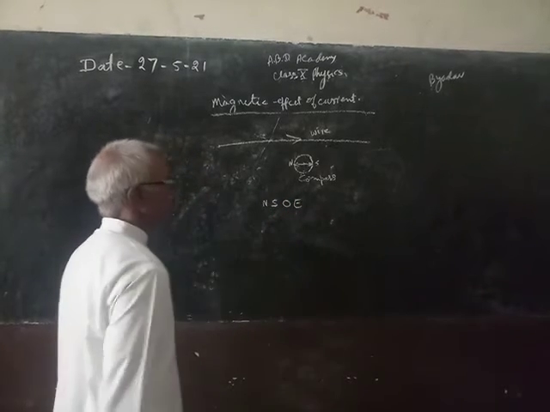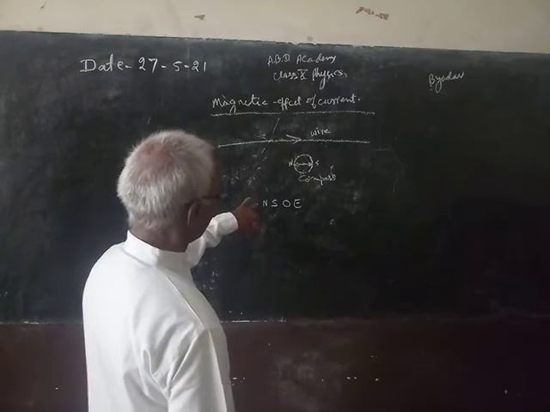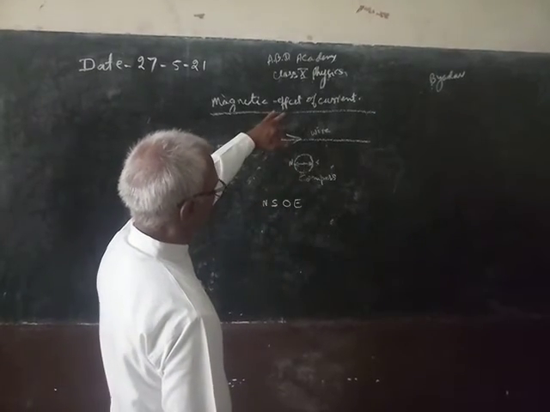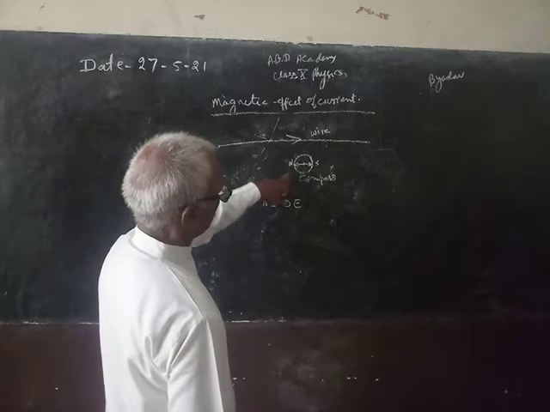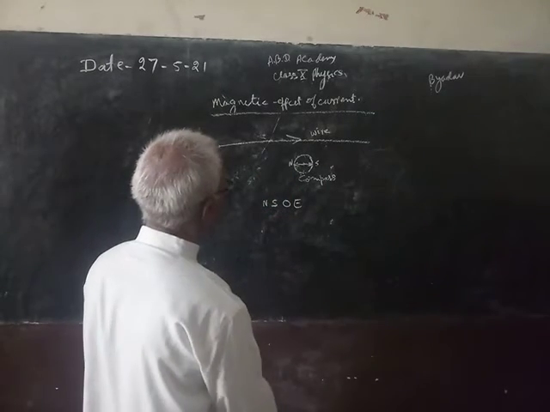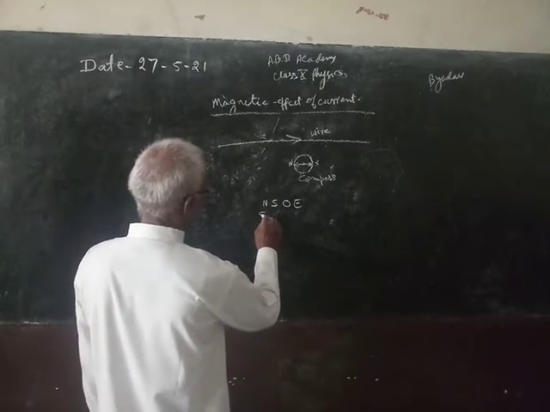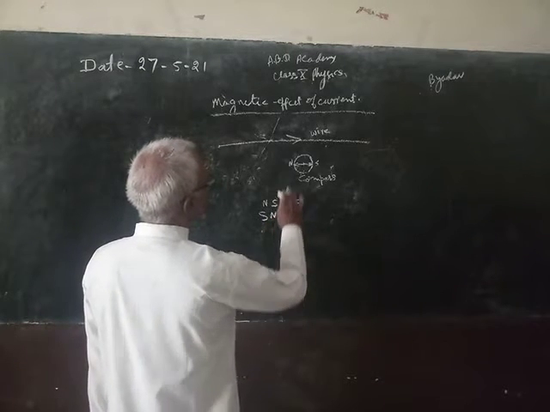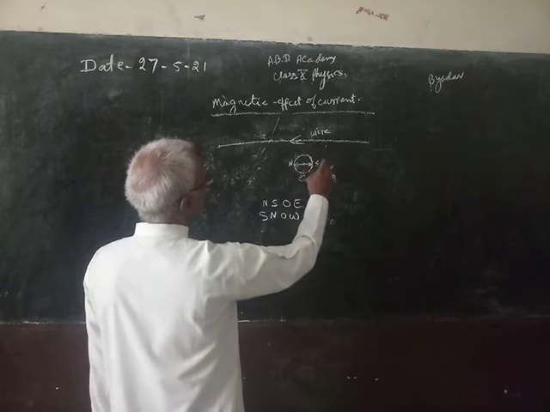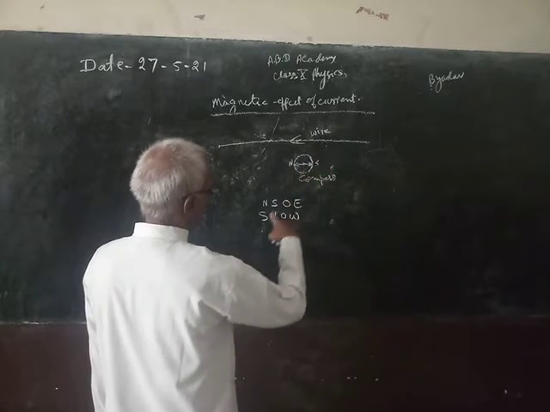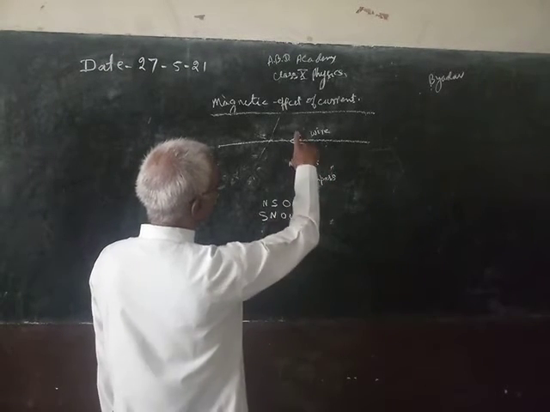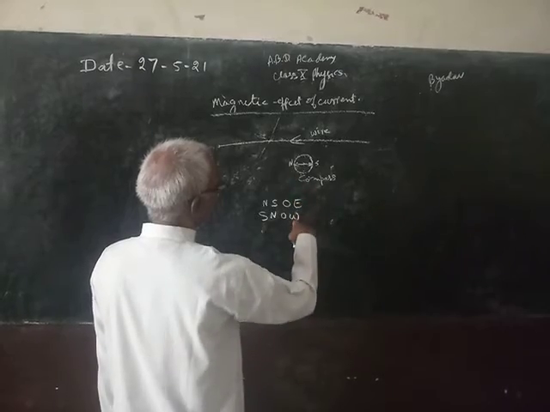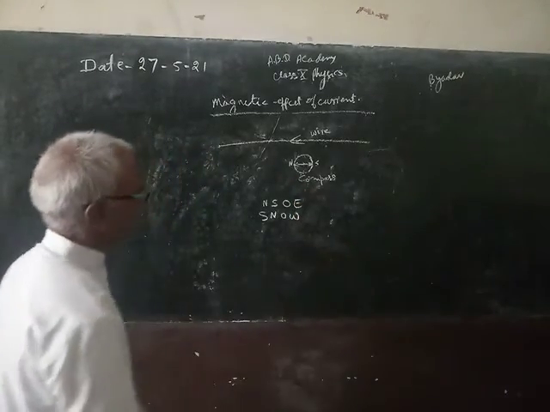NSOE. Means if current is passed from north to south over the needle, its north pole will be deflected towards east. Another rule is SNOW. Means if current is passed from south to north over the needle, then the north pole will deflect towards west.